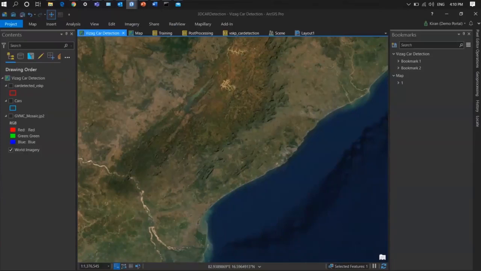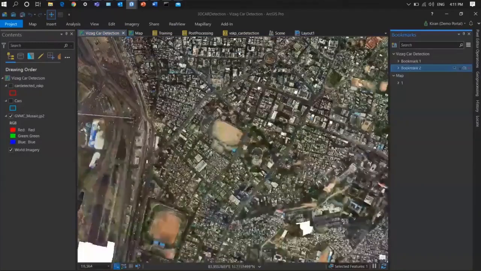My target here is detecting the cars, which helps the traffic, road and transport team identify and get the total cars and exactly where they are, right? To do that, the initial step I have to perform is labeling and creating some training samples.